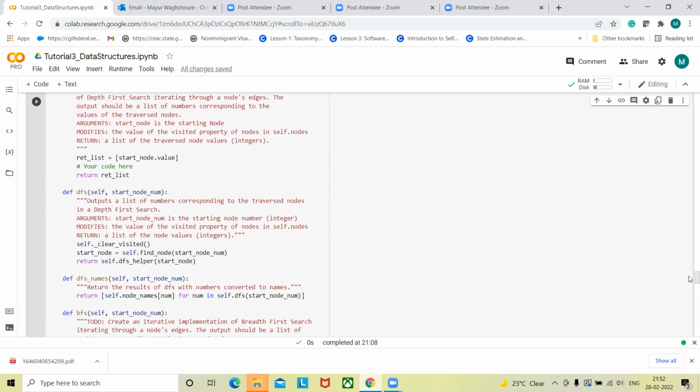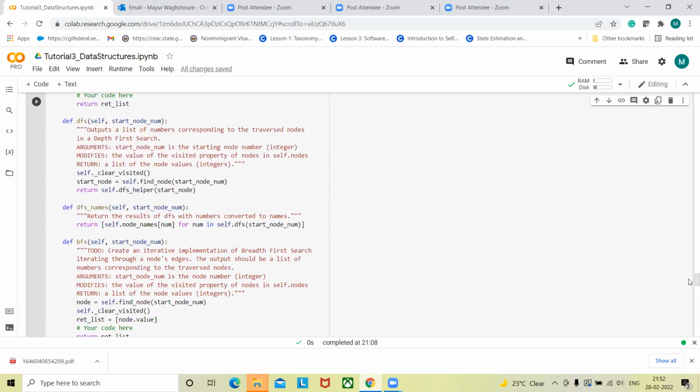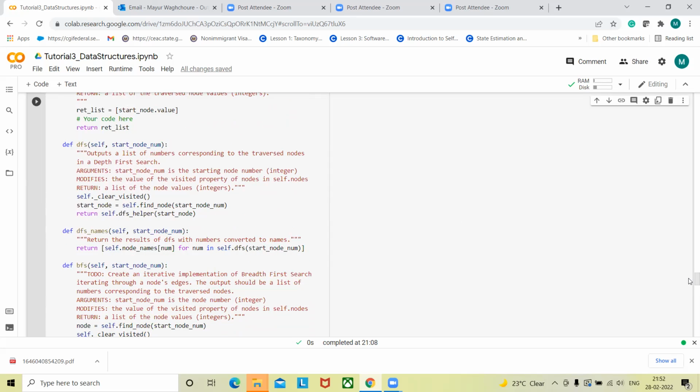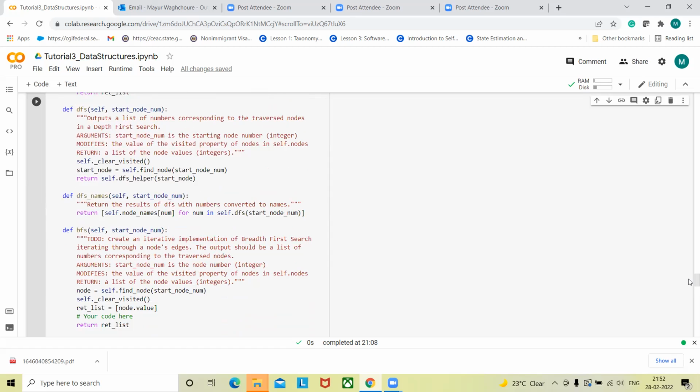There are two kinds of approach to traverse through the data: the depth first approach and the breadth first approach. In case of the depth first approach, we will consider one node. Let me draw a few nodes quickly.